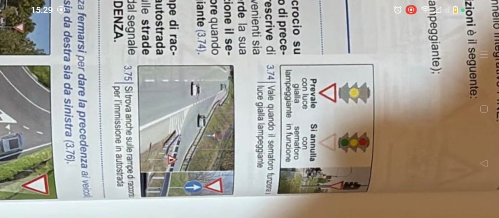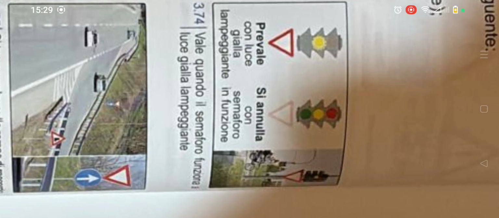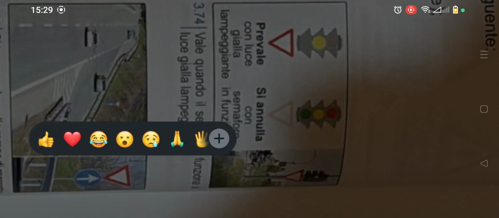Very, very important. Then let's take the pictures one after another. Look at the first picture, the first one. Prevale con luce gialla lampeggiante. So if you look at the first traffic light, it has a yellow flashing light.